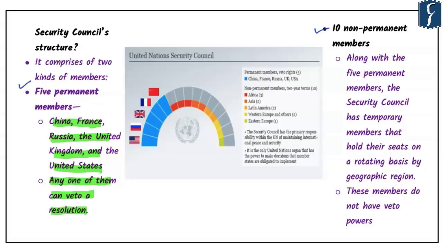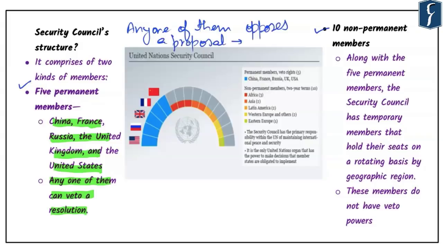Now let's try to understand the meaning of veto. It means if any one of them opposes a proposal or vetoes it, then the resolution cannot be passed by the United Nations Security Council. So in this sense, all these 5 countries become very important and they basically start defining the destiny of 193 member countries.